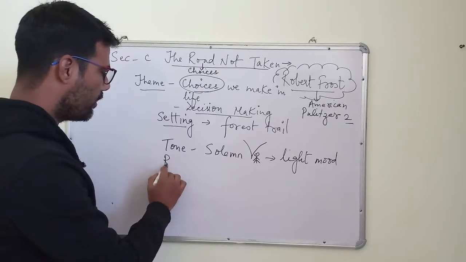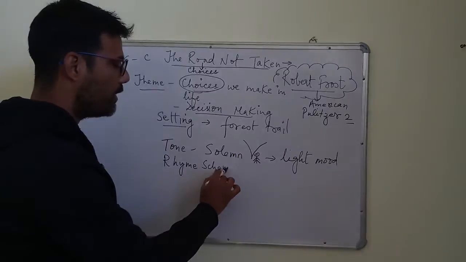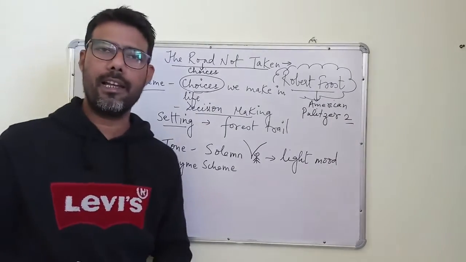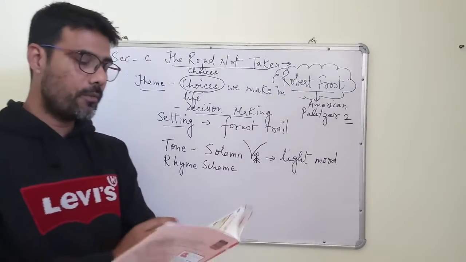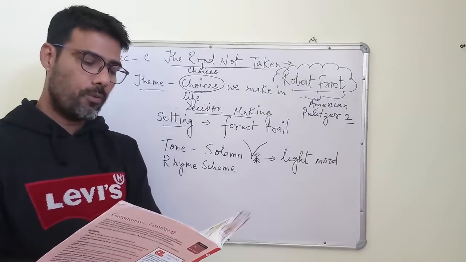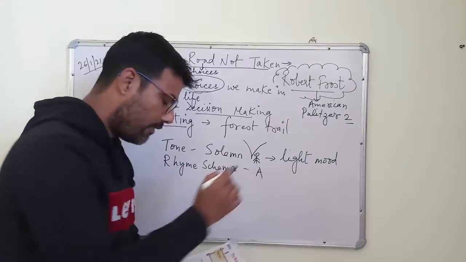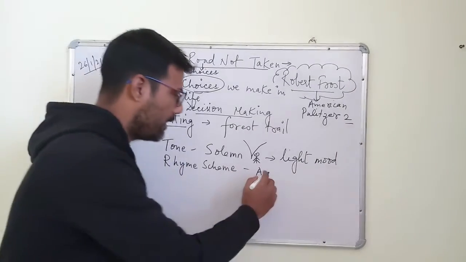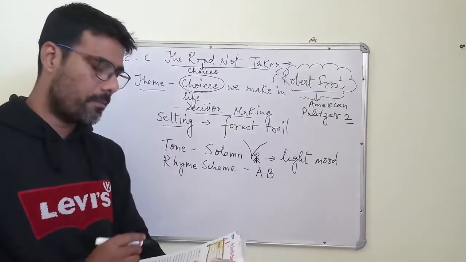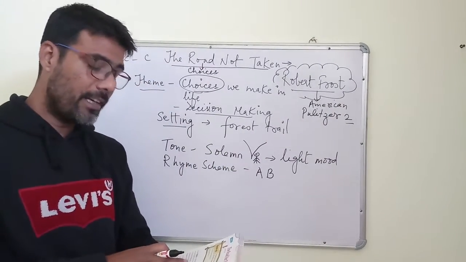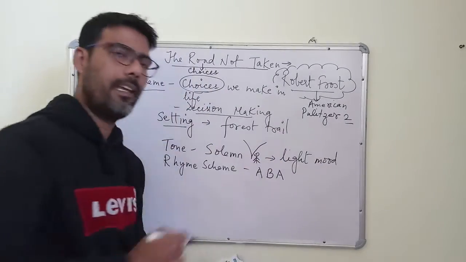Next comes rhyme scheme. Now children, for rhyme scheme, what you need to do is you need to underline the last words of every line. So as you can see, would, both. So would you can underline and write it as A, right? Then we find both. Since would and both are not rhyming, I have mentioned it as B. Then you find stood, would and stood. So A is again there, right?